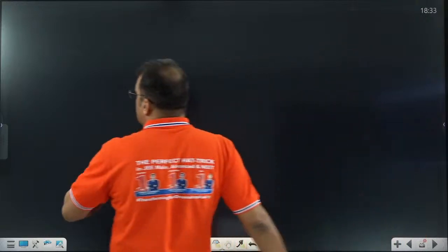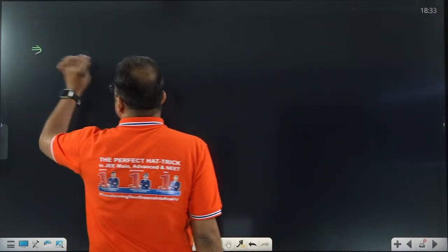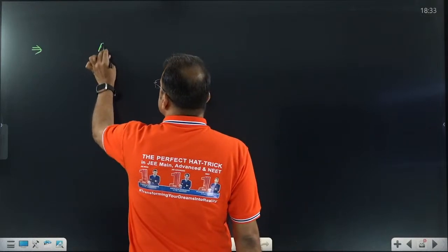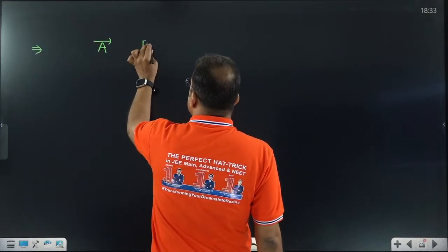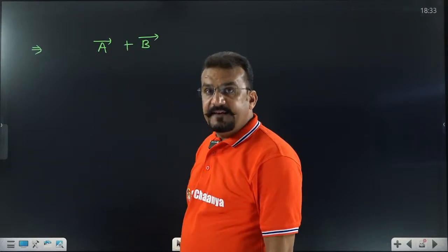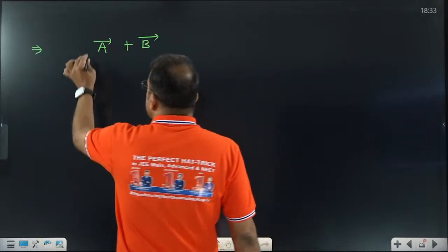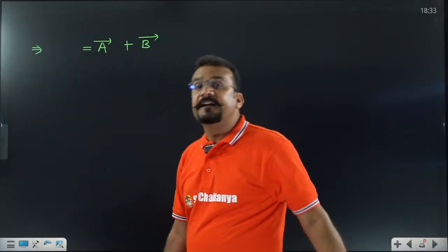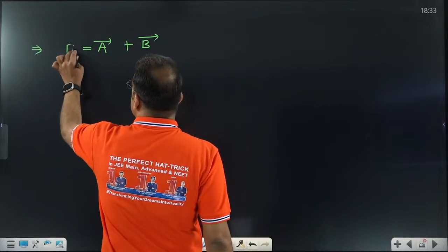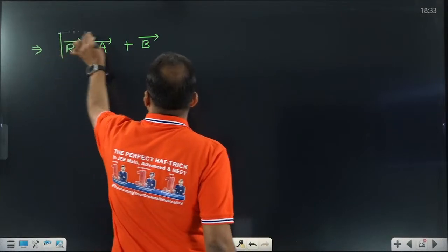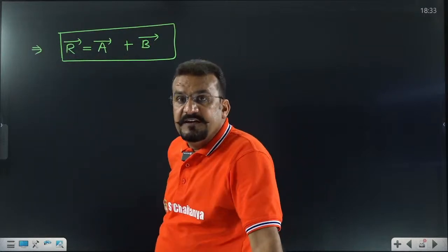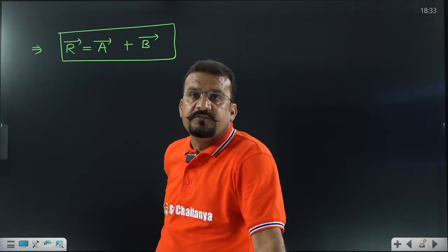To discuss that part, we are going to add two vectors. Let us assume one vector is A, the second vector is B. We are going to add these vectors, and whatever result we get from this addition is called the resultant vector. Very important, dear students: the resultant vector is the addition of vectors A and B. The resultant vector is R vector.